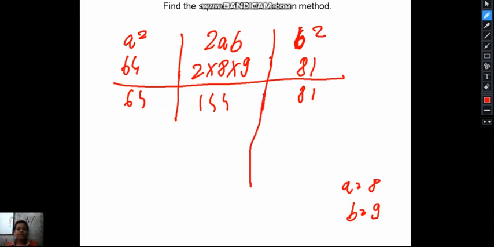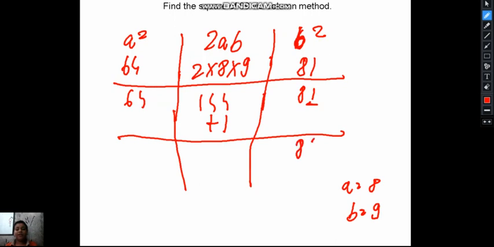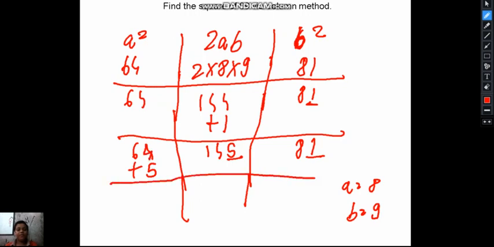Now we will add the unit digit of this number 144, that is 1, here. So we write 81 here and 144 plus 1 is 145. We underline this and add 64 plus 5, which is 69.